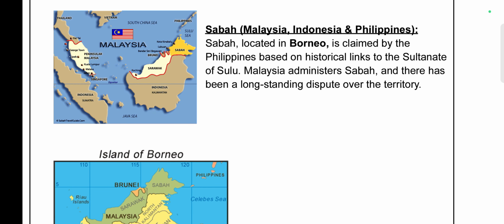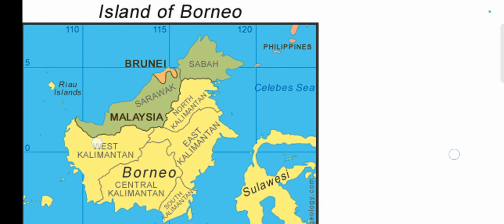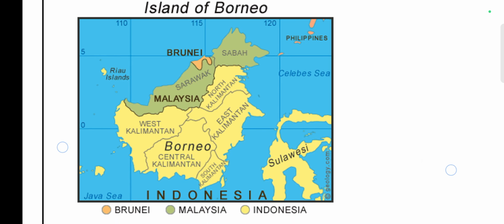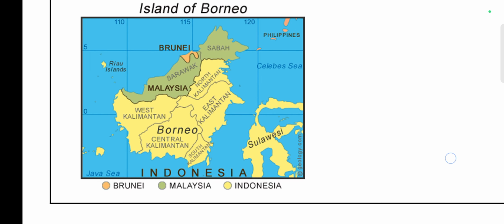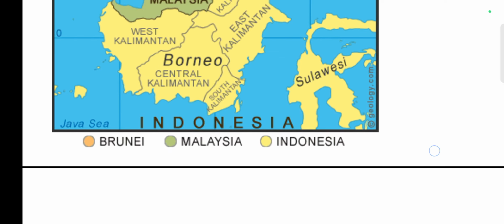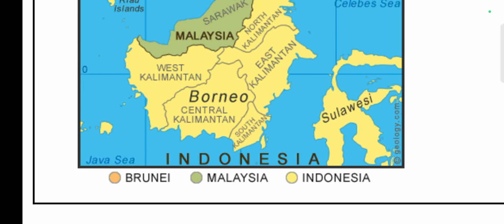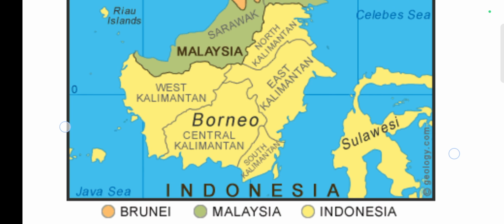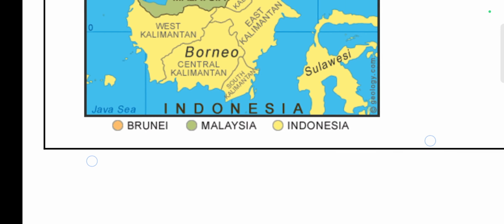It is located in Borneo, and this is the island of Borneo. Malaysia and Indonesia have control over it, also Brunei. So your Borneo island has 3 countries exercising their sovereignty: Brunei, Malaysia, and Indonesia.